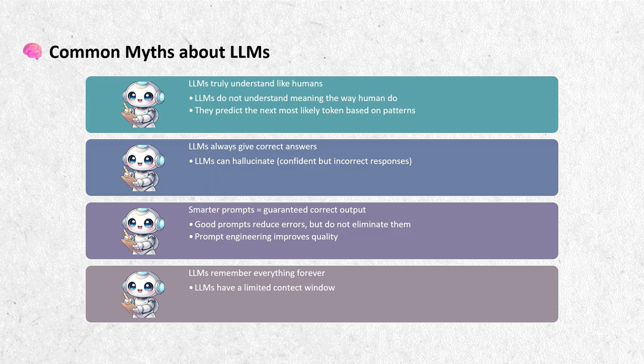Myth number 3. Smarter prompts guarantee correct output. Yes, good prompts help, but they don't guarantee perfection. Reality: smarter prompts reduce errors and improve quality, but they cannot eliminate mistakes completely. Prompt engineering improves results. It does not make AI 100% accurate. The last myth. Large language models remember everything forever. This is also not true. Large language models have a limited context window.